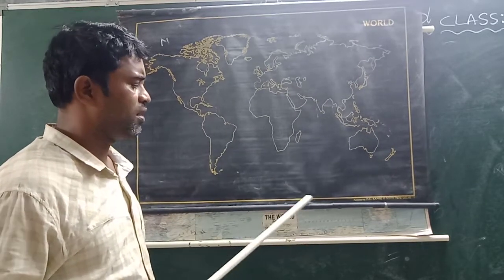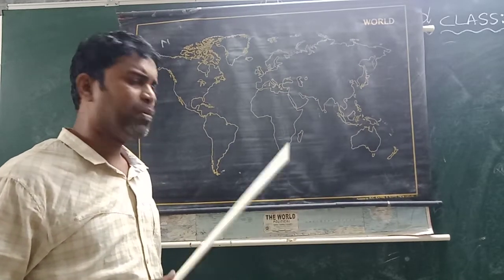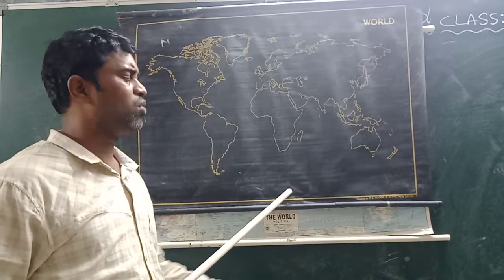Fifth continent, Antarctica. This Antarctica is also called the white continent. Here the population is very low. Mostly people won't live here because of extreme coldness.